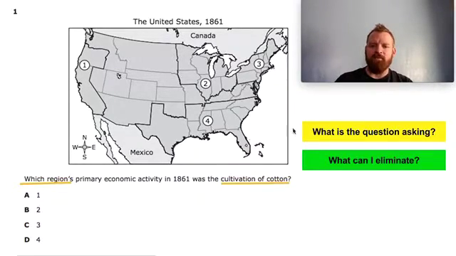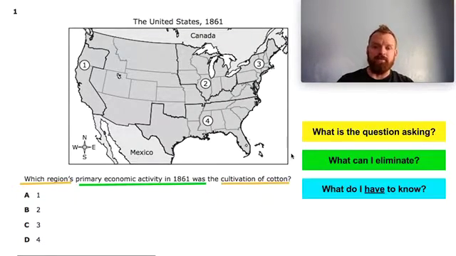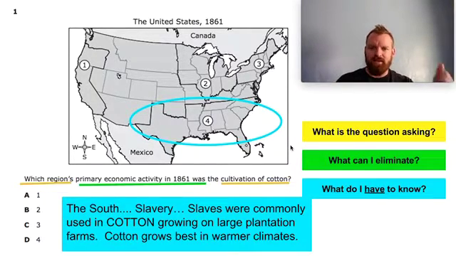Well, what can I eliminate from this question? Think about it. What region cultivated or grew cotton? The primary economic activity of 1861 is fine, but we really don't even need to know that. All we need to think about is what region grew cotton, and even today still grows cotton. First of all, I have to know that it's in the South, because what do I need to know about cotton? The South, slavery. Slaves were commonly used in cotton growing on large plantation farms.